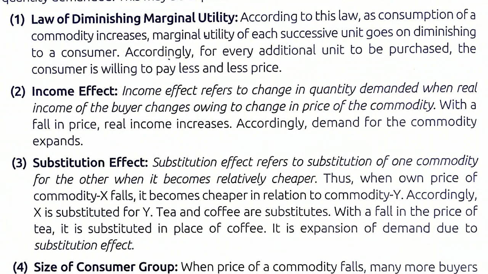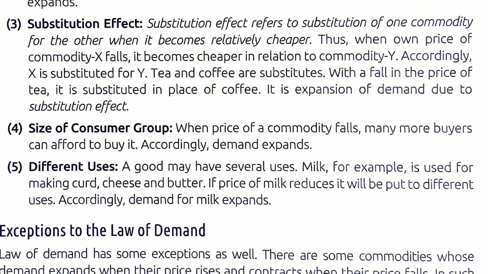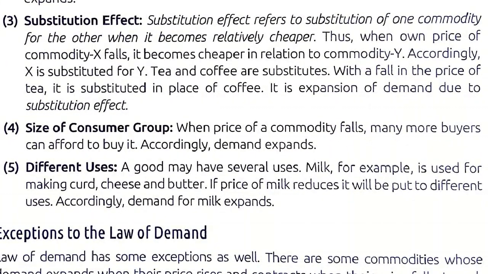So real income increases due to fall in price, and real income decreases due to rise in price, and accordingly demand changes. Next is the substitution effect. Now, the substitution effect works in this form: suppose when the price of tea increases, people will shift from tea to its substitute, that is coffee. So this substitution effect is also working on the law of demand and holding it true.